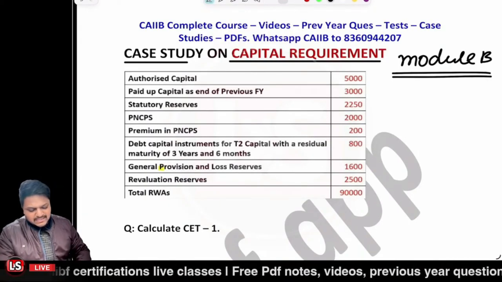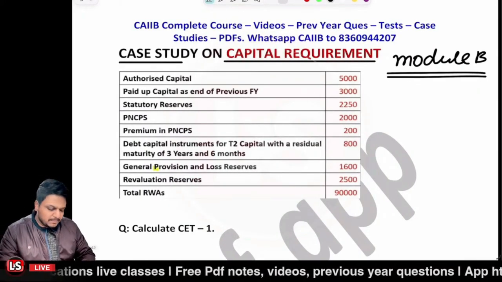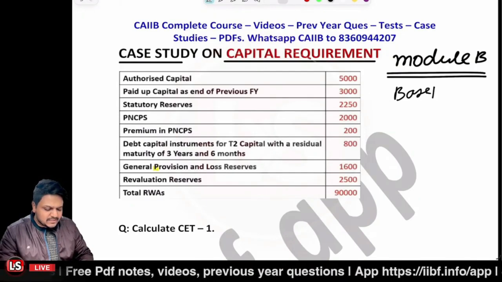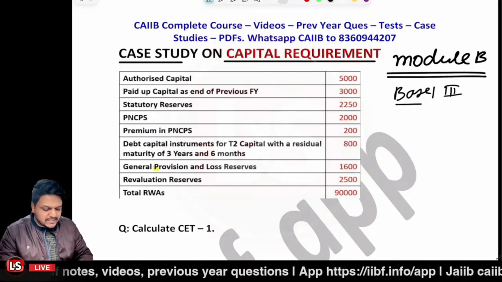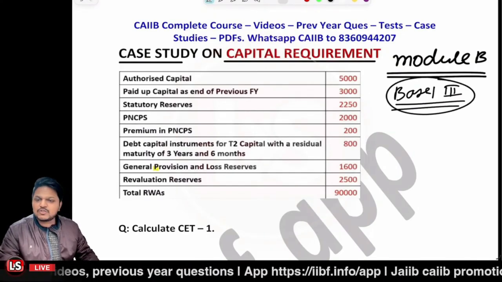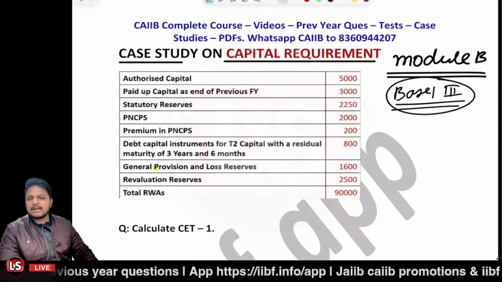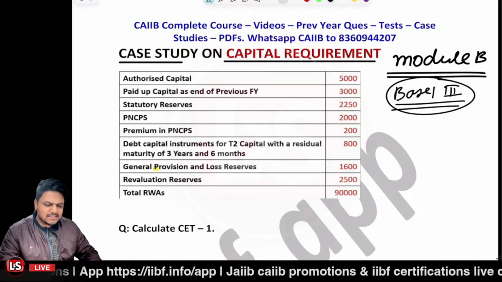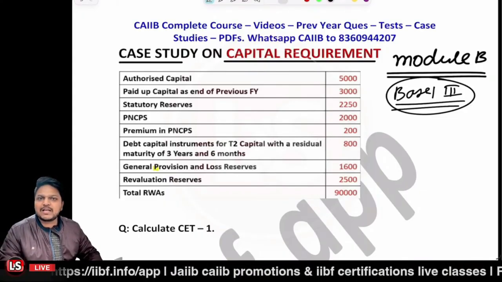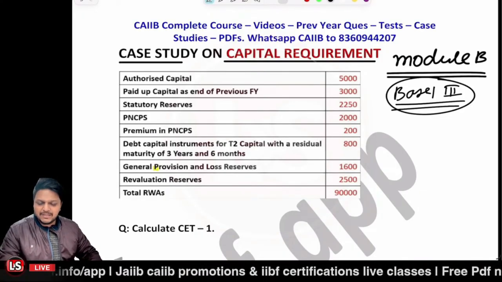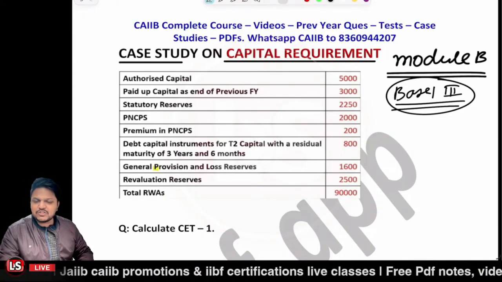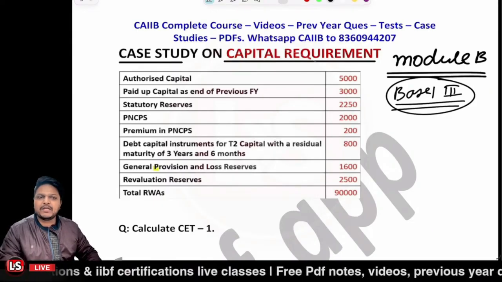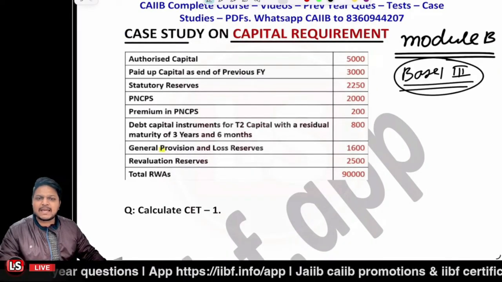I've told you the concepts related to Basel III: what the standardized approach for credit risk is, and also the internal rating based approach, whether it is FIRB or AIRB, advanced internal rating based approach. I told you about the components of the capital, and this case study mentioned over here is related to the components of the capital. Case study on the capital requirement.